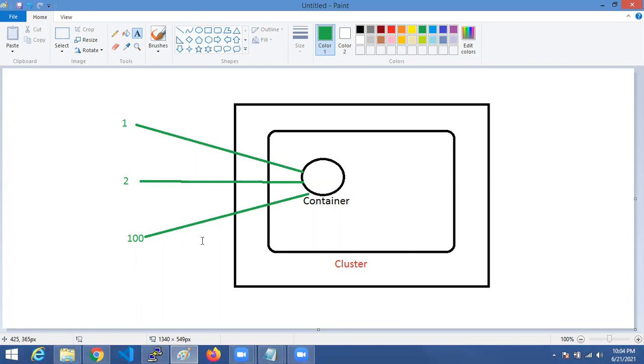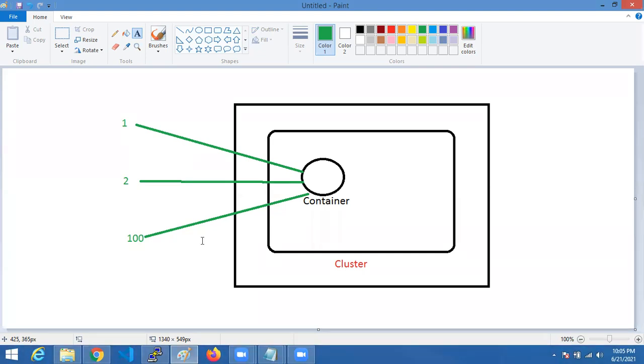Assume one web application's capacity is 100 requests. It will take 100 requests, but more than 100 requests are coming to this application inside the container. What happens now? That application can't serve all the requests, so the application will be down.